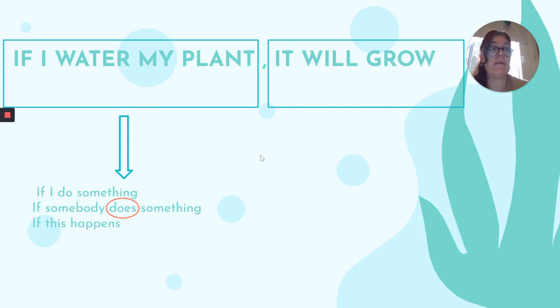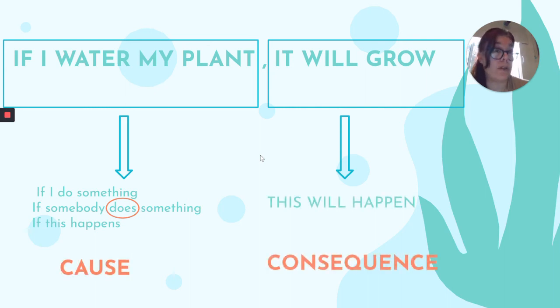If he, she, it, or somebody, someone, all of these take the S in the third person for the verb. It will grow. This will happen. This is a relationship of cause and consequence, as in most first conditional sentences.